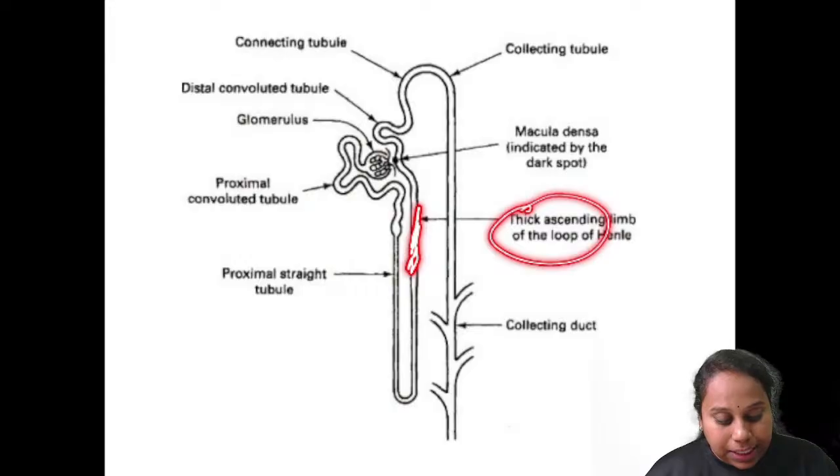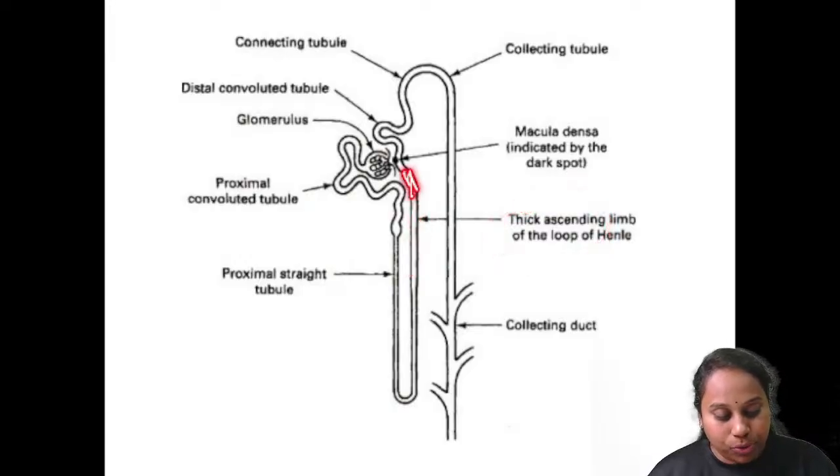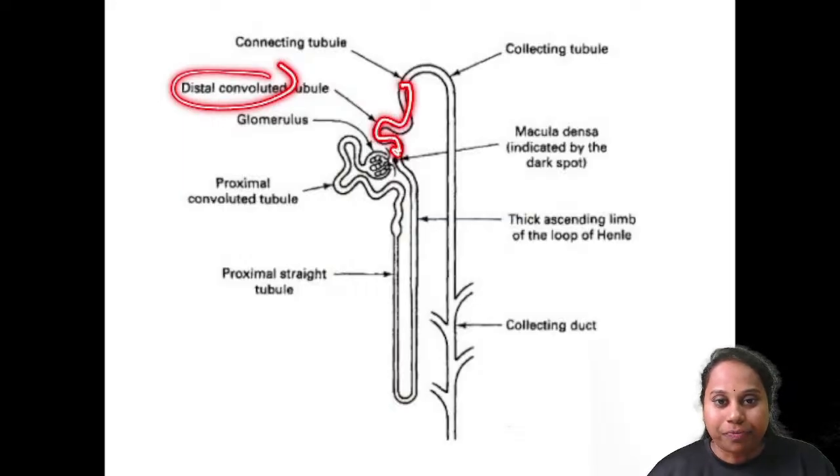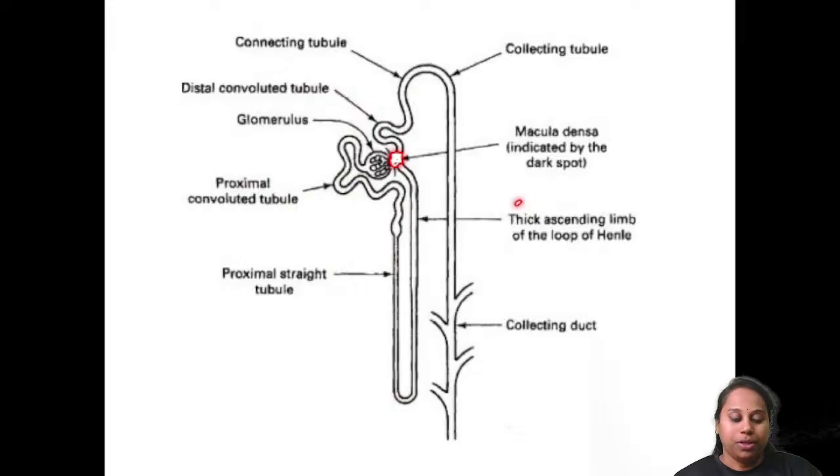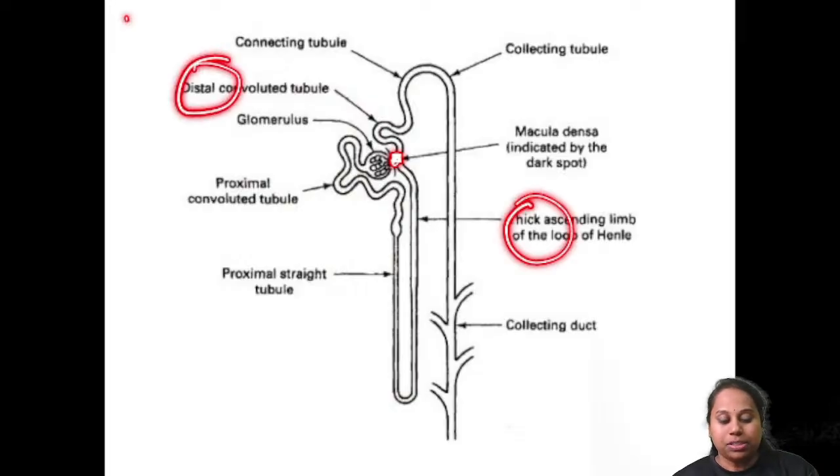The thick ascending limb continues as the distal convoluted tubule. This is the DCT. So exactly at this junction between the thick ascending limb and the distal convoluted tubule, there are special cells called macula densa.